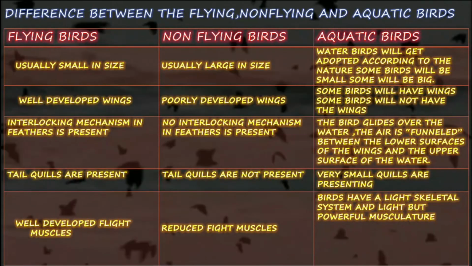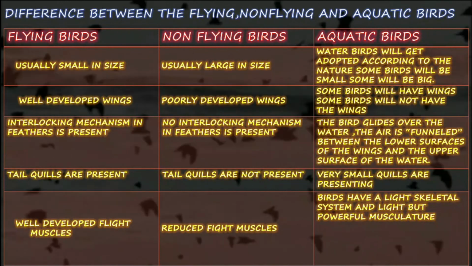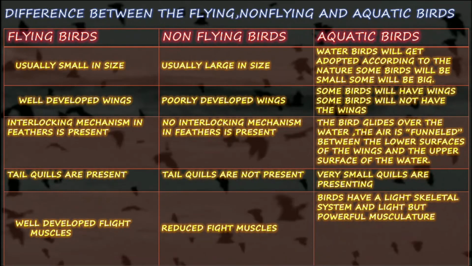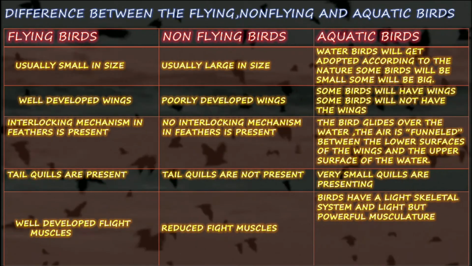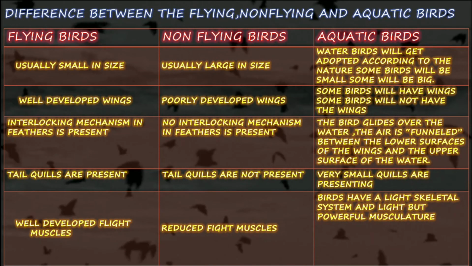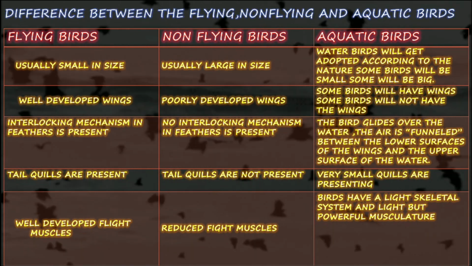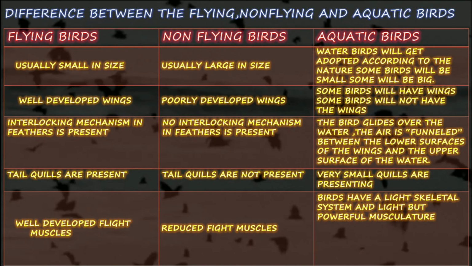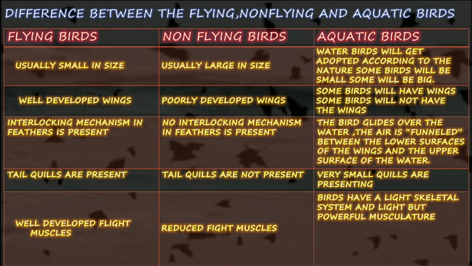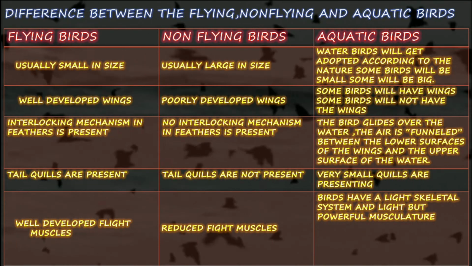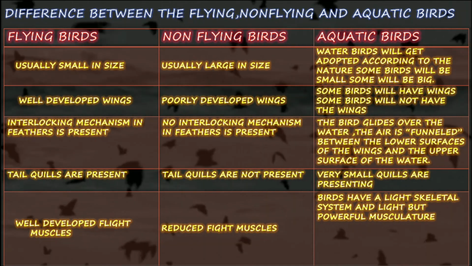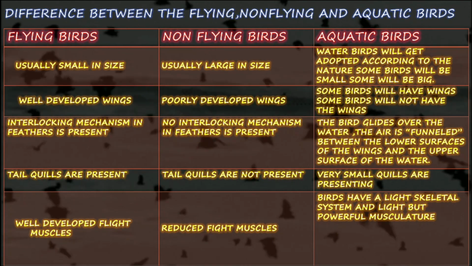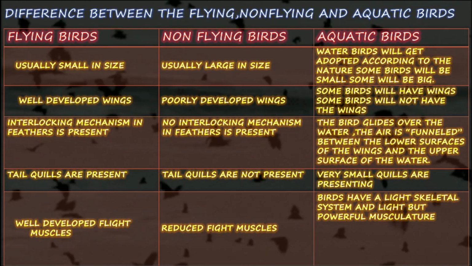Difference between the flying, non-flying, and aquatic birds. Flying birds are usually small in size, with well-developed wings, an interlocking mechanism, and feathers present. Tail quills are present. Well-developed flight muscles. Non-flying birds are usually larger in size, with poorly developed wings, no interlocking mechanism in the feathers, tail quills not present, and reduced flight muscles.